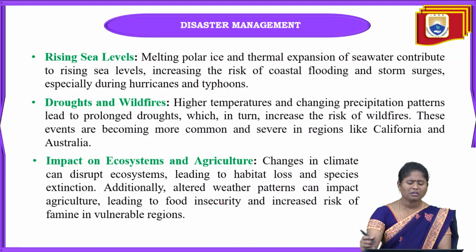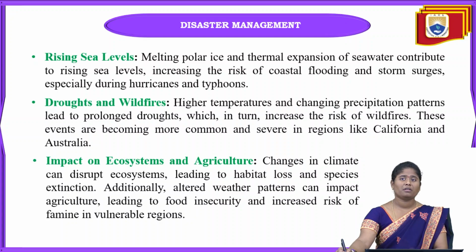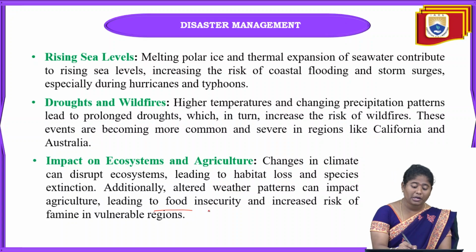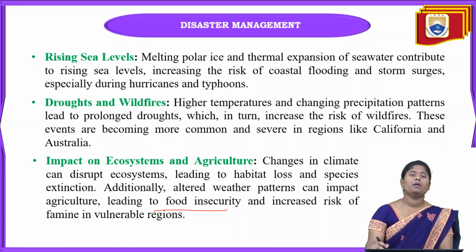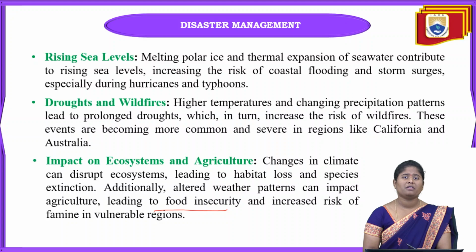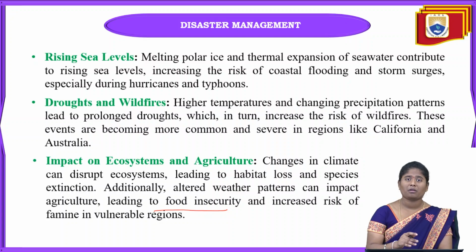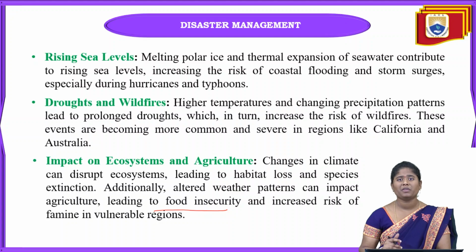Means firstly, these altered weather patterns can impact the agriculture, that will lead towards food insecurity and also increase the risk of famine. Means when there is increasing famine in some of the regions, that will also damage the ecosystem and that will damage the agriculture also. Means overall, because of the change in the climatic condition, that will disrupt the ecosystem. It will lead to habitat loss and species extinction also. It will be a great risk towards the famine areas in some of the regions.